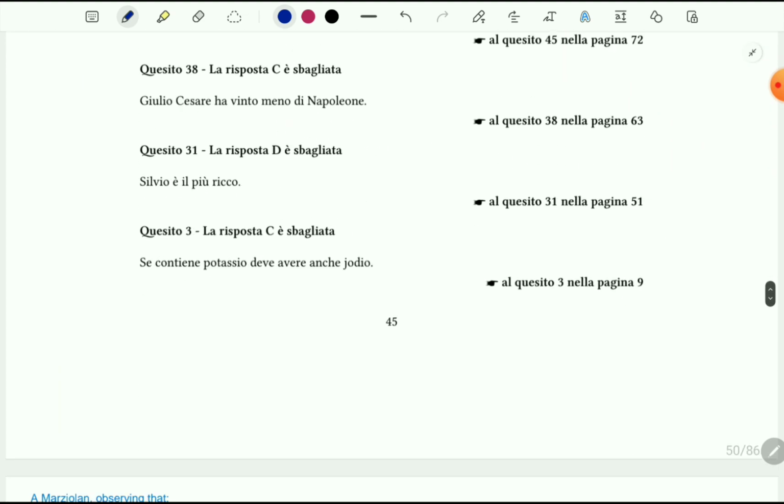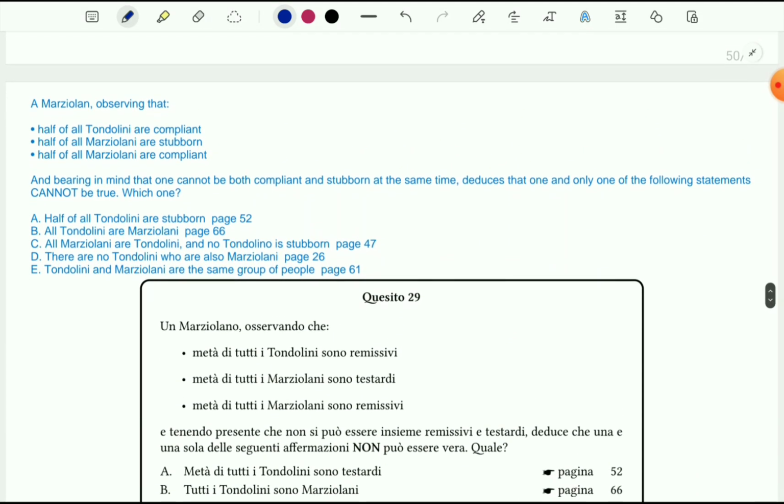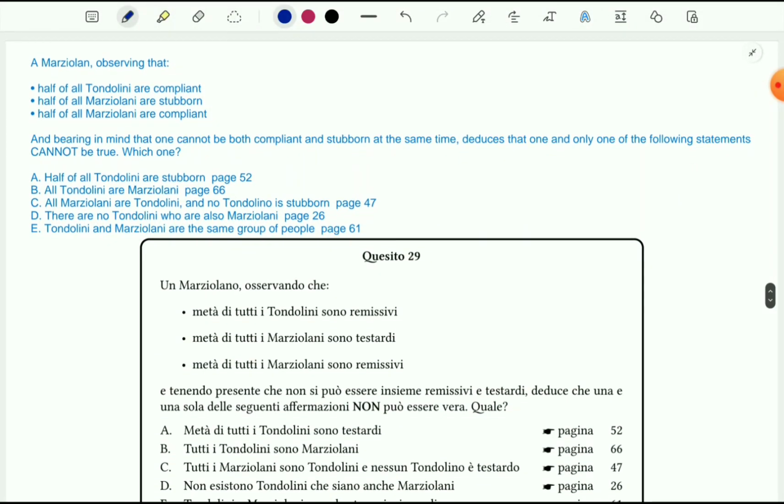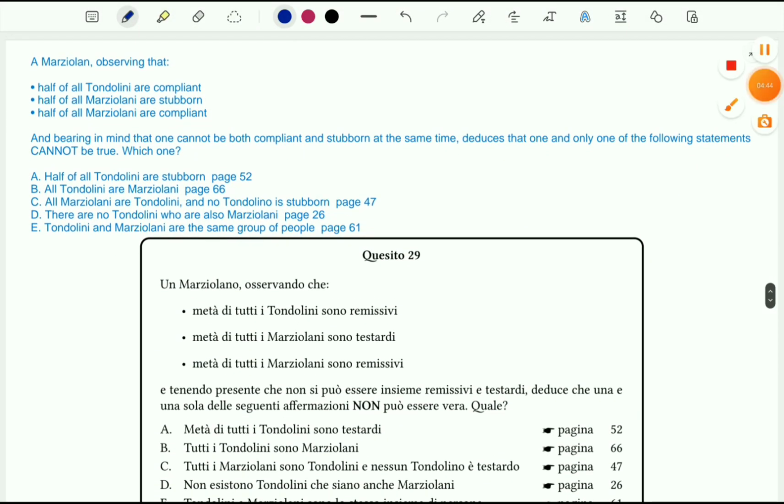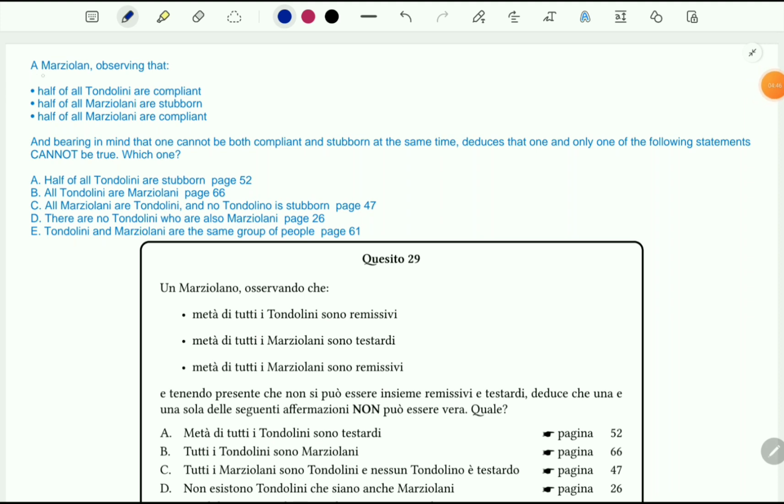Let's move on to our next problem. Okay, 29. Let's read it out. A Margolian, observing that half of Tondoloni are compliant, half of Margiolani are stubborn, half of Margiolani are complained.